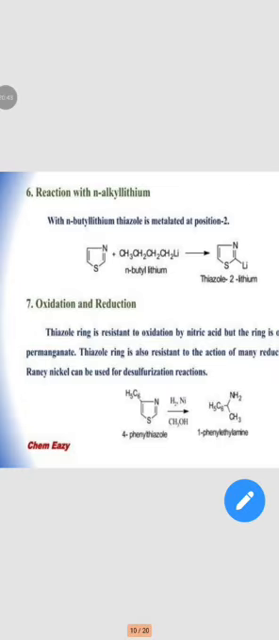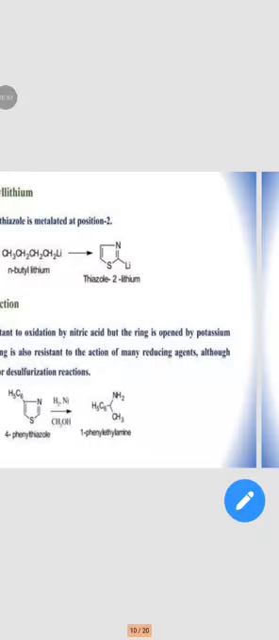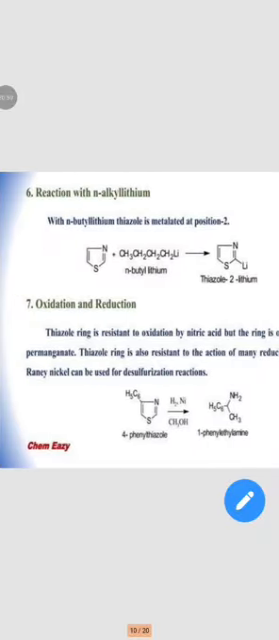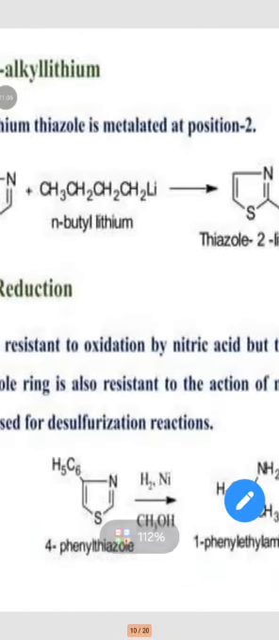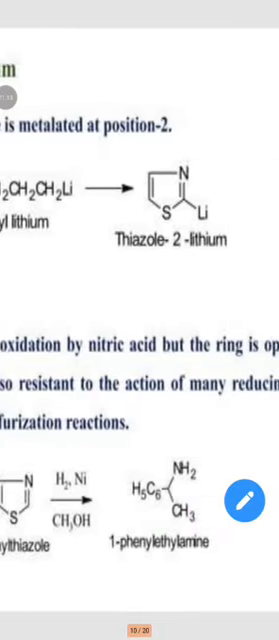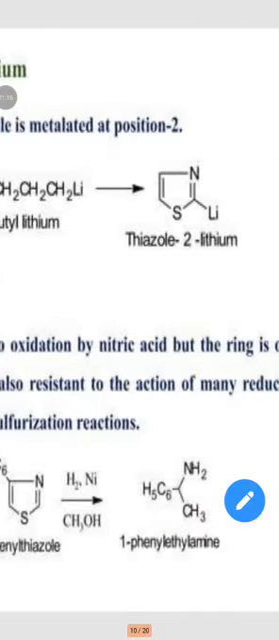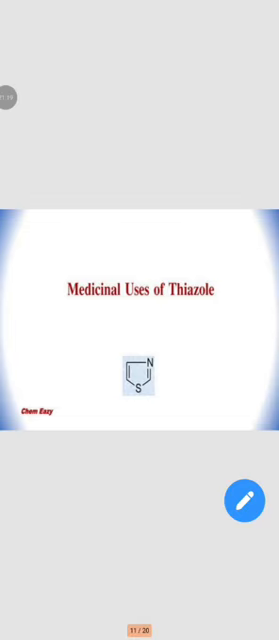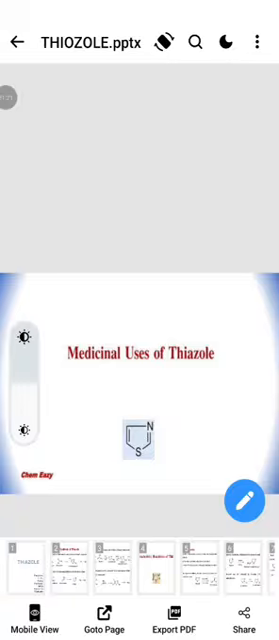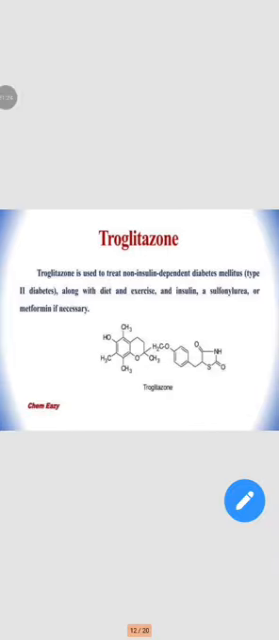Oxidation and reduction reactions. The ring is resistant to oxidation by nitric acid, but it is attacked by permanganate. The thiazole ring is also resistant to the action of many reducing agents, although Raney nickel can be used for desulfurization reaction. 4-phenylthiazole is reacted with ethanol to form 1-phenylethylamine.